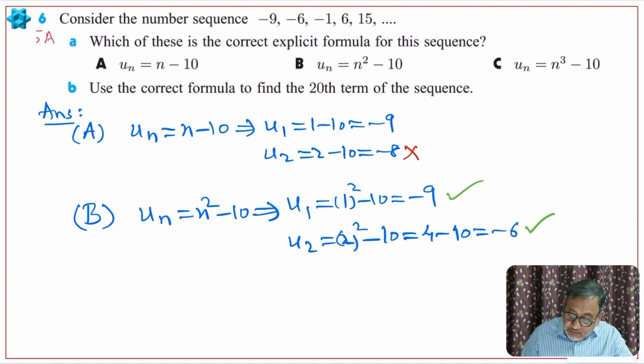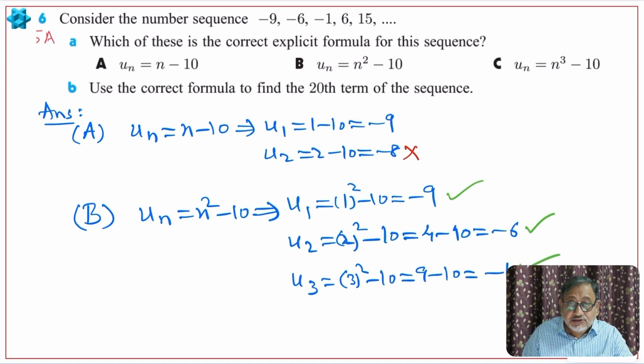Okay, let us check one more term, U3. 3 square minus 10, 3 square is 9, minus 10 will be minus 1. So even this is correct. So it means this formula seems to be the correct formula. So therefore it is represented by B.